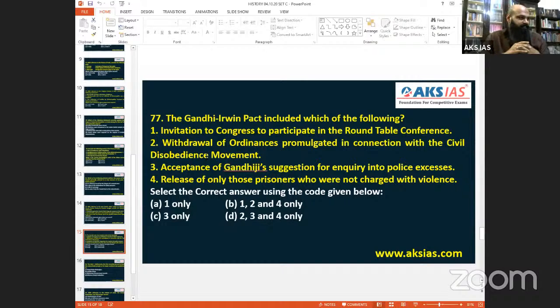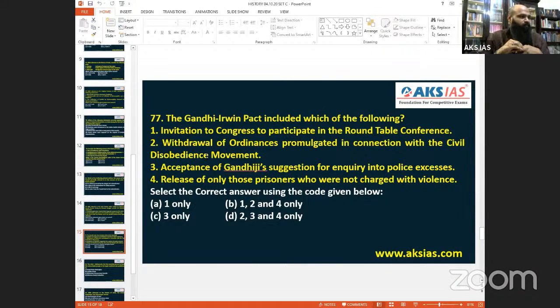Acceptance of Gandhi's suggestion for an inquiry into police excess, because police arrested many people. Whatever the police did, they were given extra power, extra judicial power, those kinds of things. So that also was removed. So 2, 3 is right.